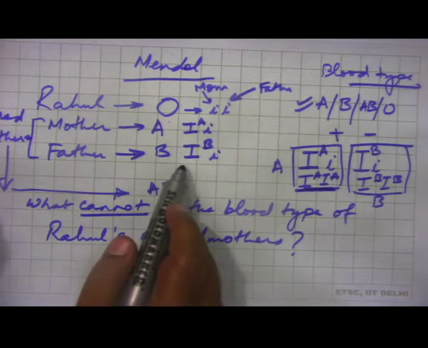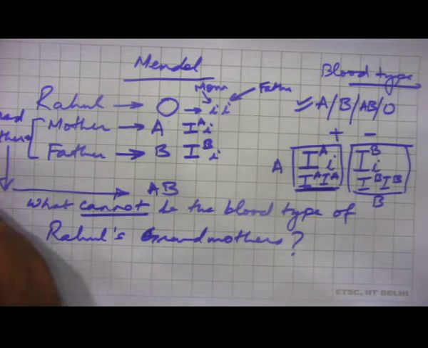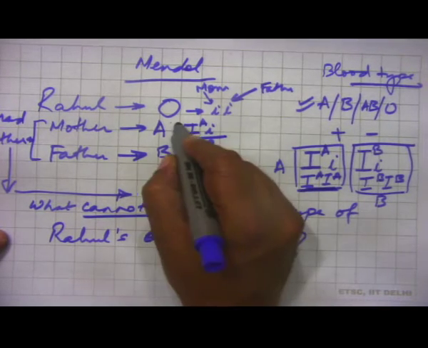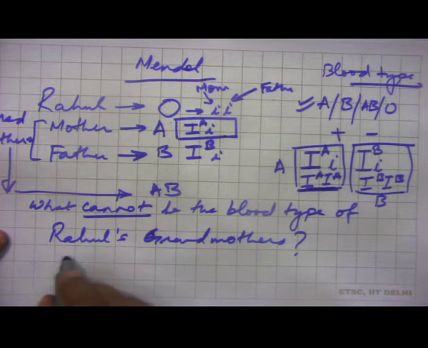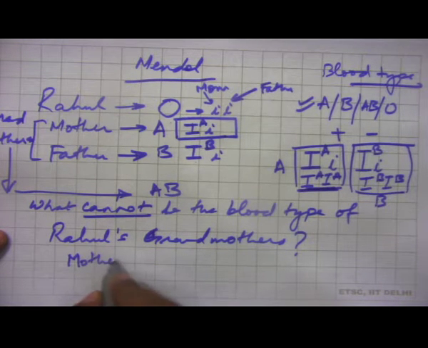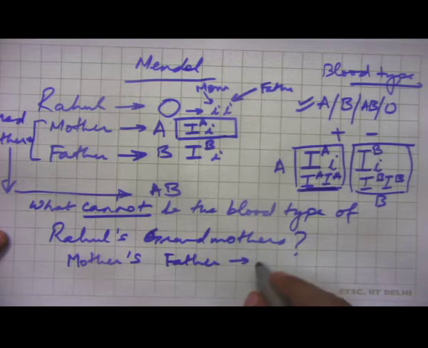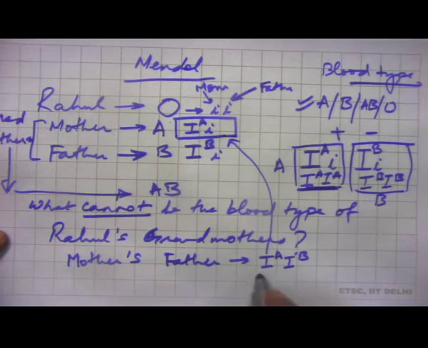Now, let us go back to mother's father first and then father's father. If mother's father was AB, that means mother's father had this, and the mother got the A from the father.